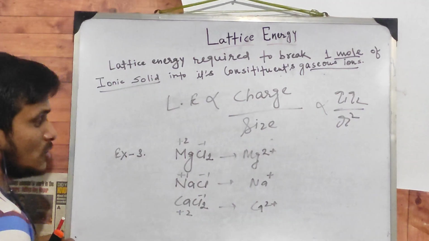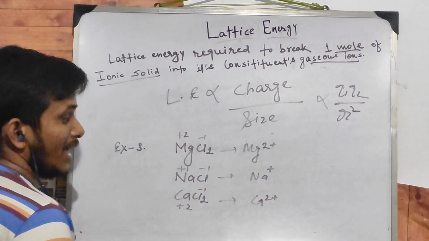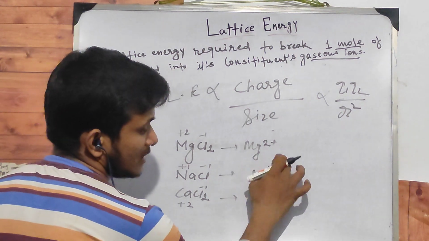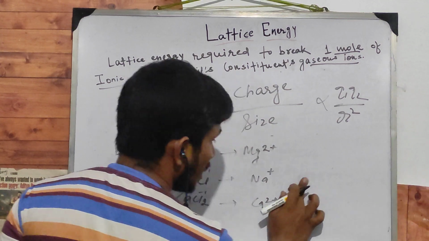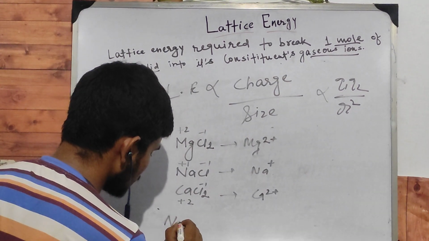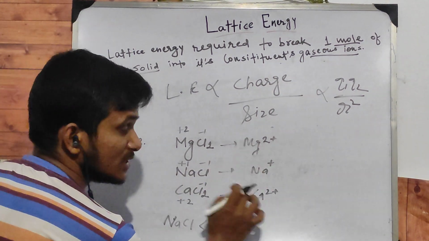As we know, lattice energy depends on charge and size. Here this will be least. Why? On the charge basis, it has the smaller positive charge. Hence, sodium chloride will be less than both of these.